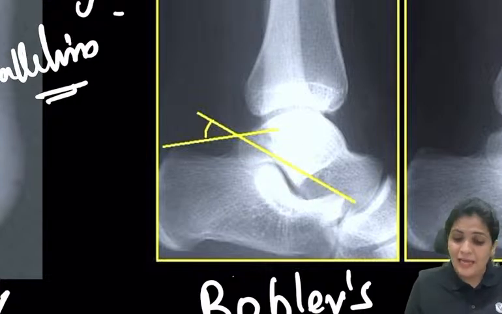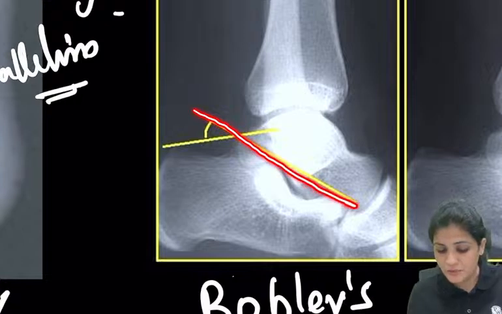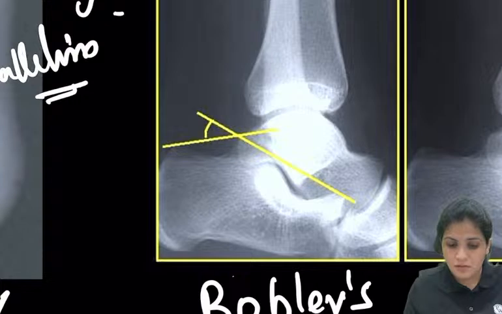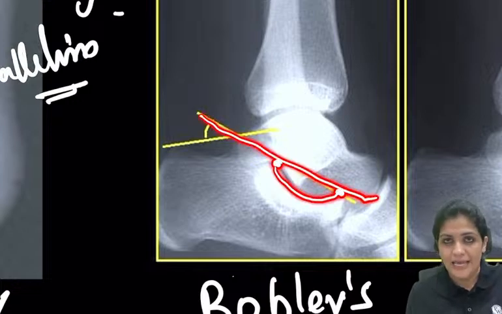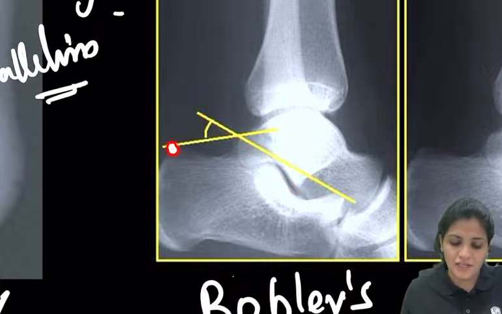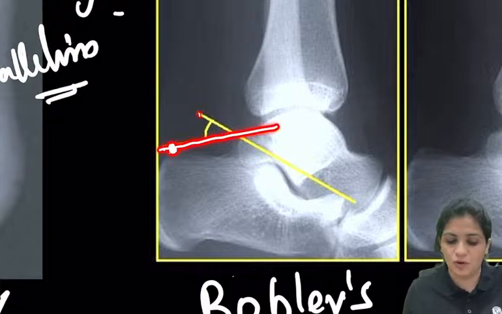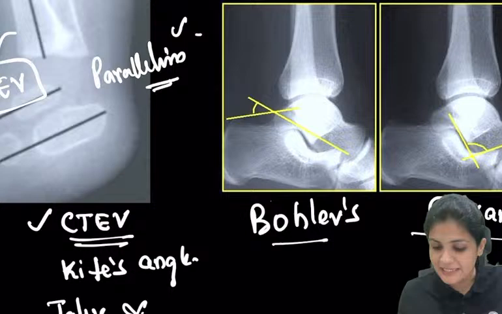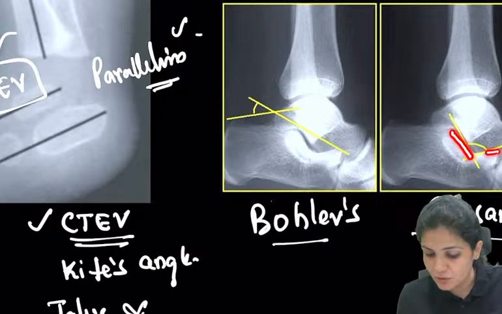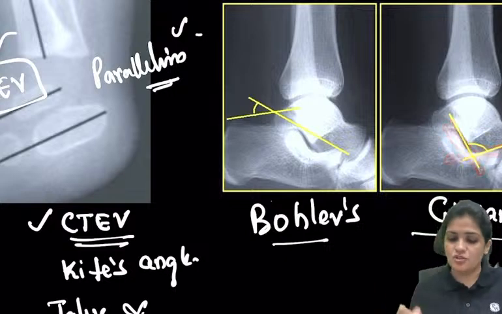One line you draw along this, connecting the anterior and the posterior facet. Now what you do, you calculate the anterior height and posterior height, and you connect one line. The second line you draw from the highest point of the calcaneal tuberosity, and then you draw lines like this. So this is your Bohler's angle. And then we have the Gissane's angle, again along the struts. So along the struts you draw the lines. This is your Gissane's angle.